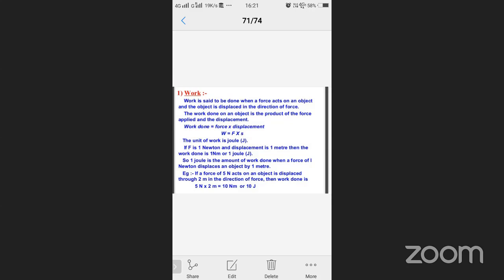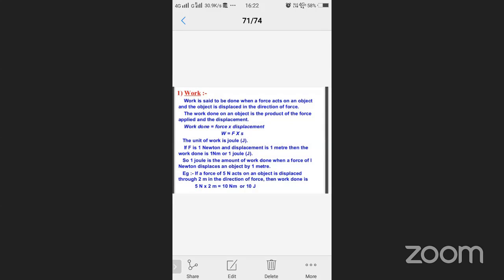Mostly in our physics, only SI units and CGS are used. MKS is not considered separately, because MKS is nothing but SI units. That's why we have not mentioned it.